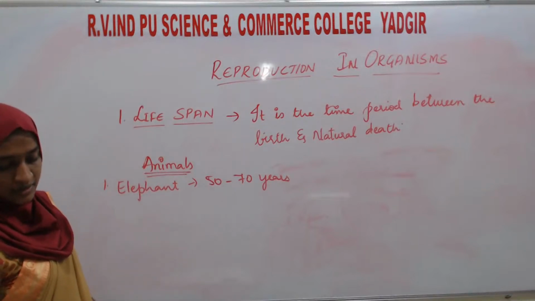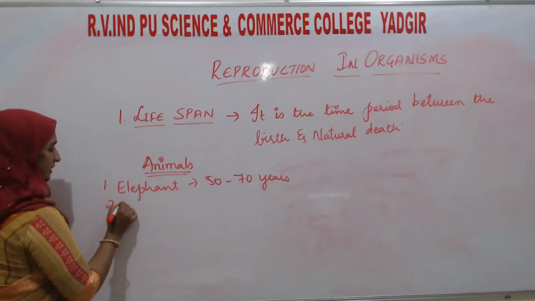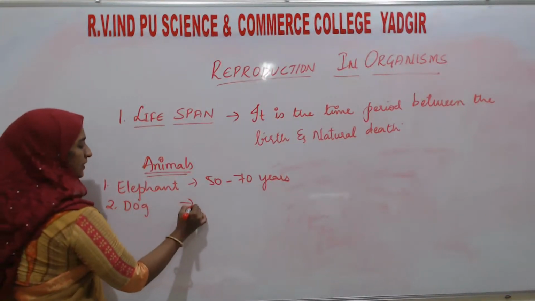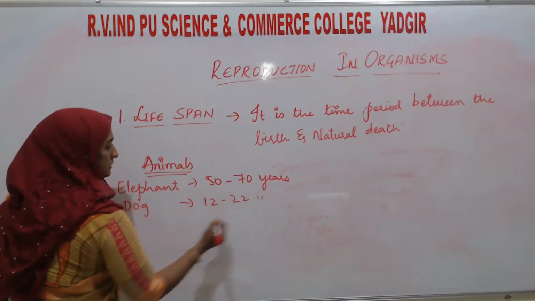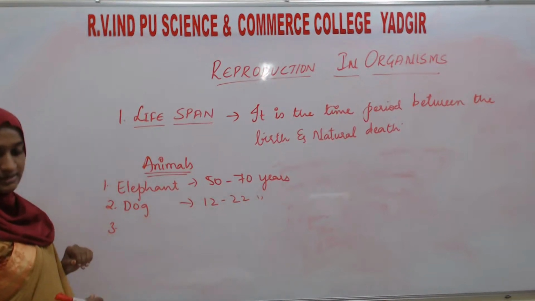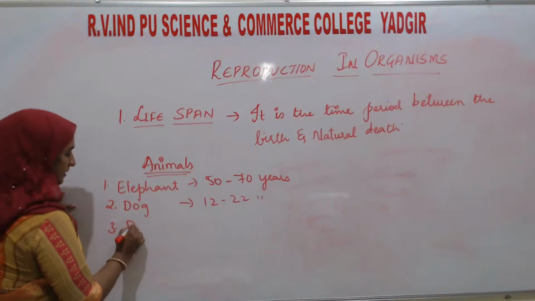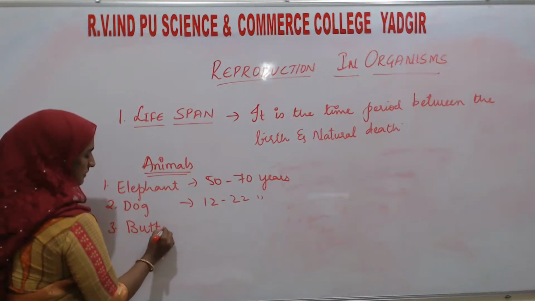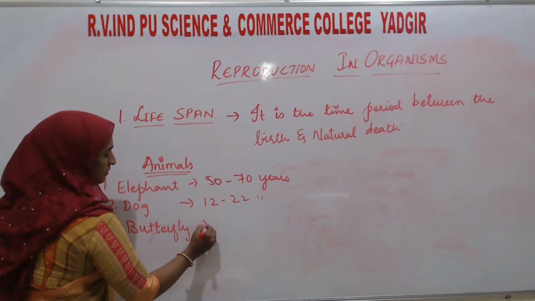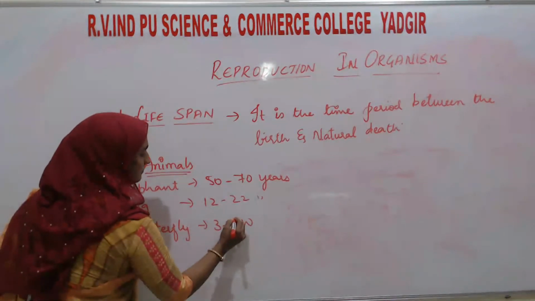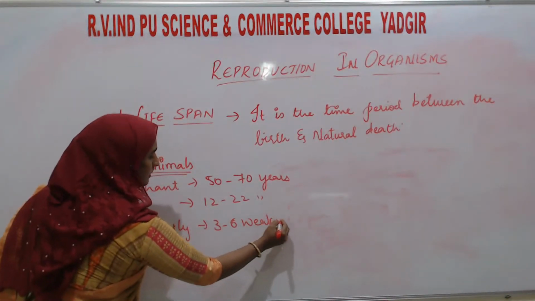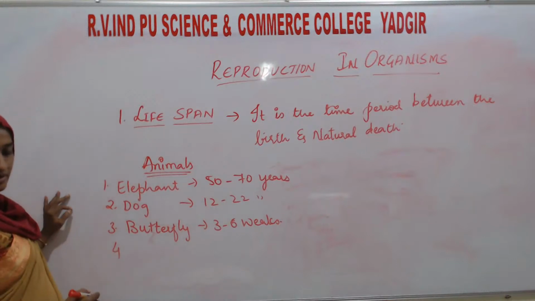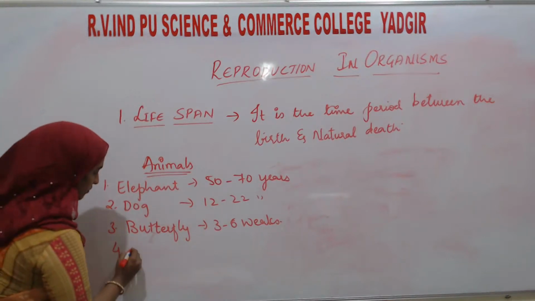The next, dog, 12 to 22 years. Third one, butterfly, 3 to 6 weeks. Then the fourth one, crow, 7 to 8 years.